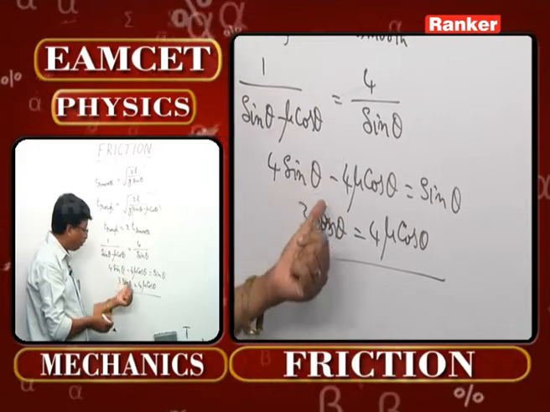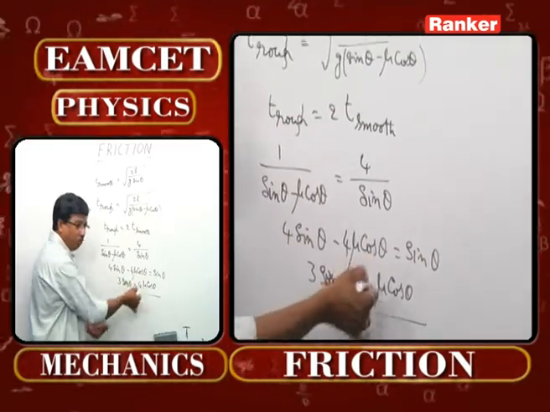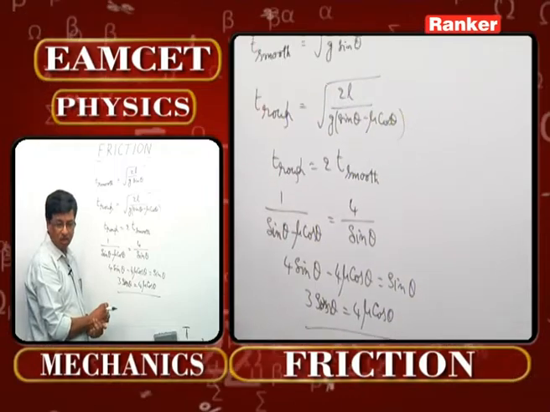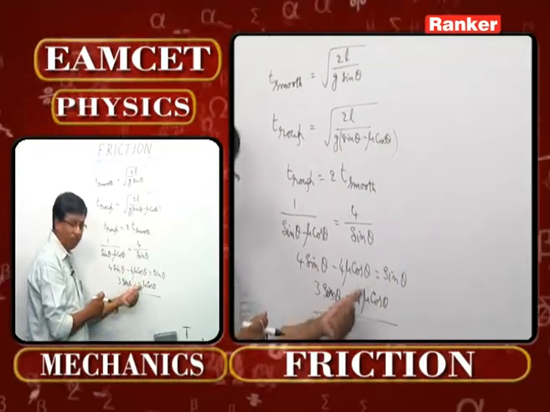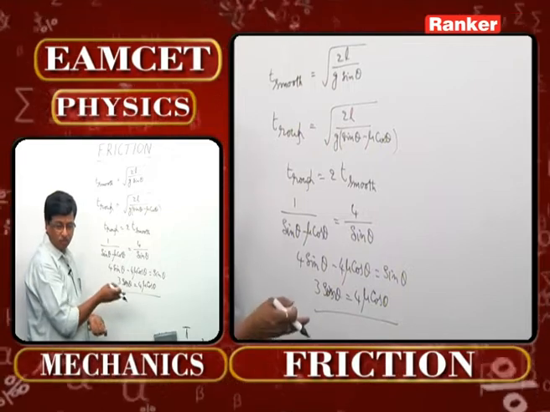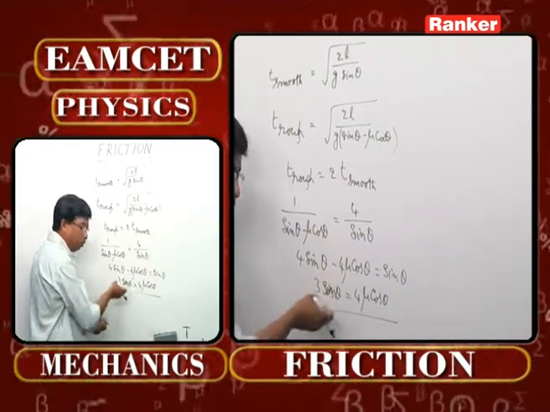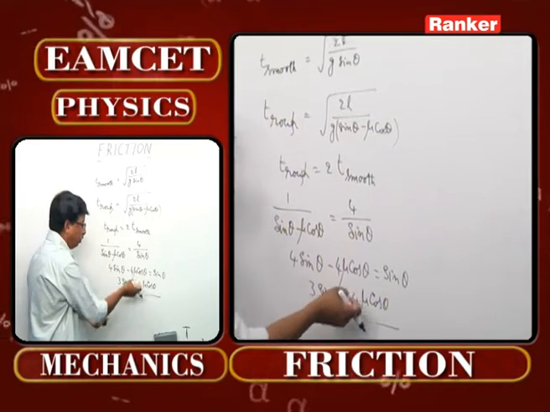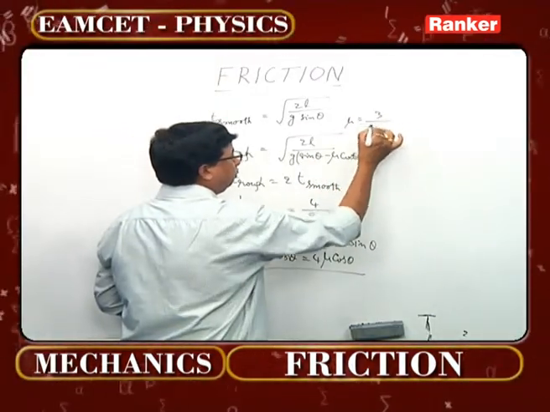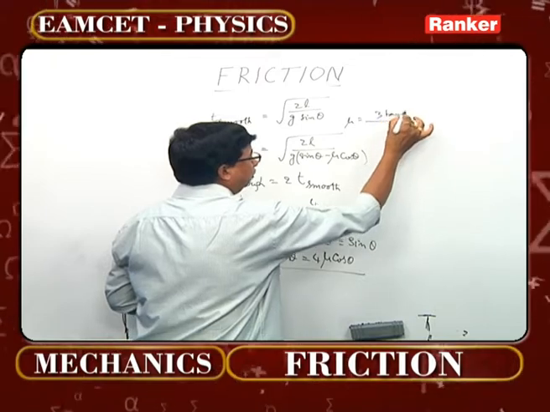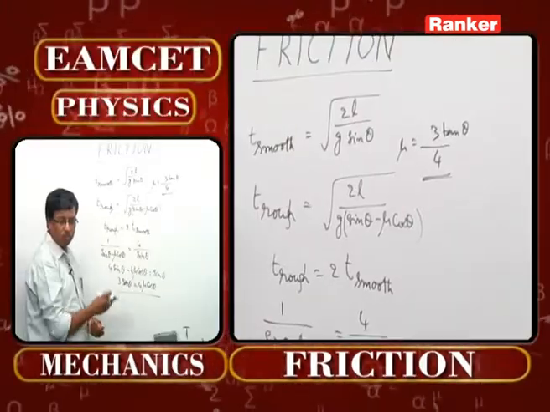Now what is the coefficient of friction is the question. Mu is equal to 3 by 4 of sin theta by cos theta. What is sin theta by cos theta? It is tan theta. Tan 30 degrees is given there. So 4 mu means that mu is to be taken like this directly: mu is equal to 3 tan theta by 4. Simplify this one directly by writing tan theta as 1 by root 3.